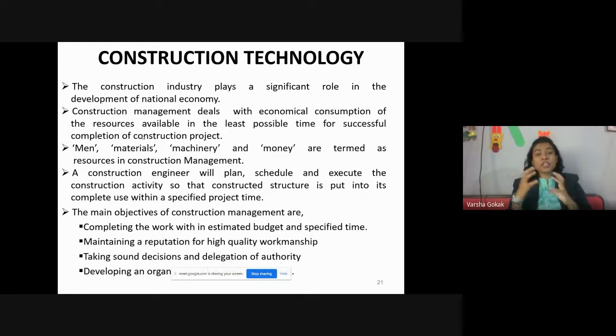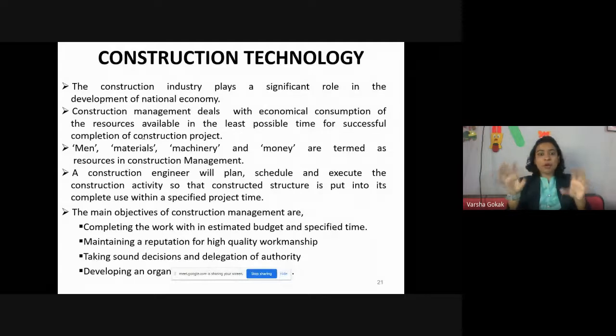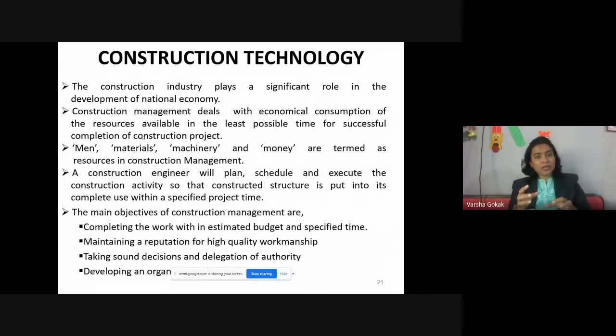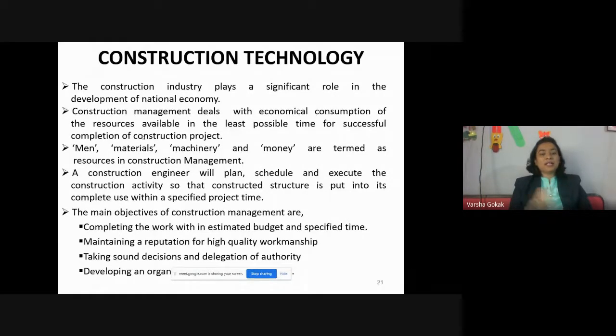You have to plan, you have to schedule, and then you have to execute your plan, right? So this is all about how the work has to be carried out. What is the number of laborers I will require? How much should I pay them? How many materials am I going to require? Do I have to get all the materials and dump them at once, or get materials as and when required? Where am I going to store the materials? What type of equipment do I have to use? Those equipments are very expensive, so should I buy that equipment or rent it? What is the efficiency of the equipment? So all this comes under your construction technology field, where industry plays a significant role.